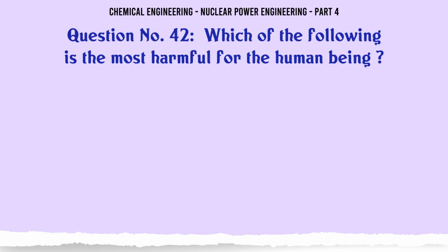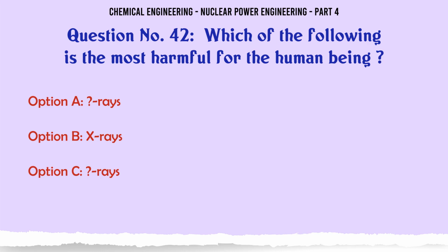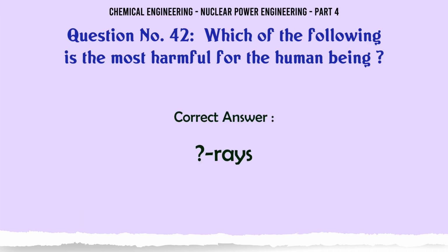Which of the following is the most harmful for the human being? A. Gamma rays. B. X-rays. C. Gamma rays. D. Ultraviolet rays. The correct answer is gamma rays.